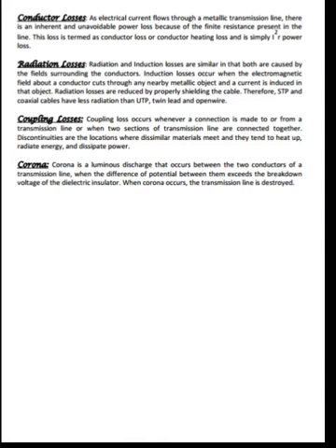Now let us see coupling losses. Coupling loss occurs whenever a connection is made to or from a transmission line, or when two sections of the transmission line are connected together. Discontinuities are the locations where dissimilar materials meet, and they tend to heat up, radiate energy, and dissipate power. Corona is a luminous discharge that occurs between the two conductors of a transmission line when the difference of potential between them exceeds the breakdown voltage of the dielectric insulator. When corona occurs, the transmission line is destroyed.